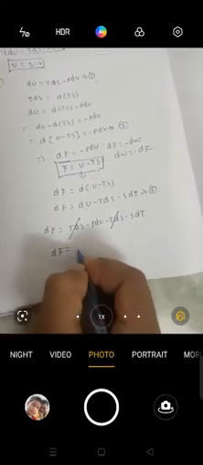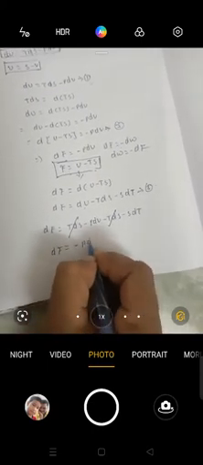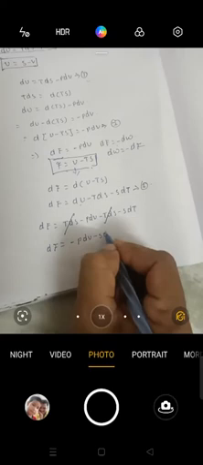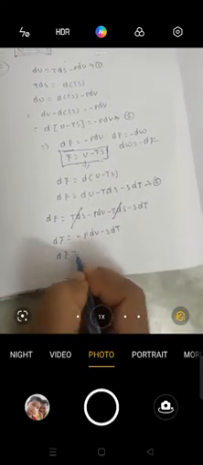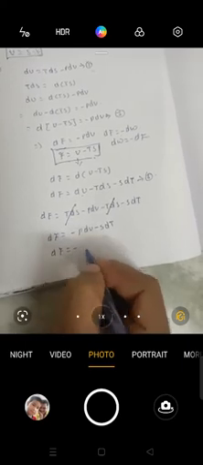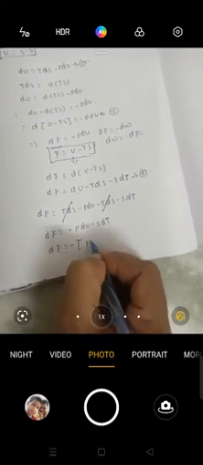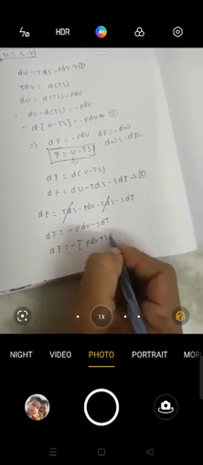Here the minus Tds and plus Tds cancel. So therefore we got df is equal to minus PdV minus sdt, or we can write df is equal to, taking the minus as common, minus (PdV plus sdt).